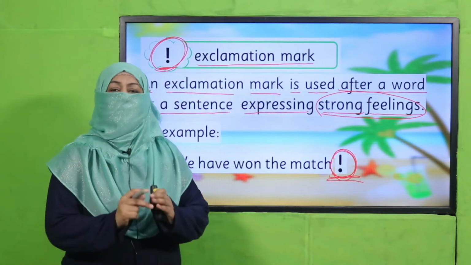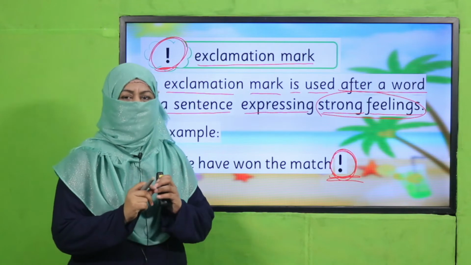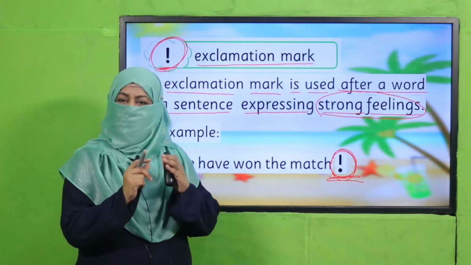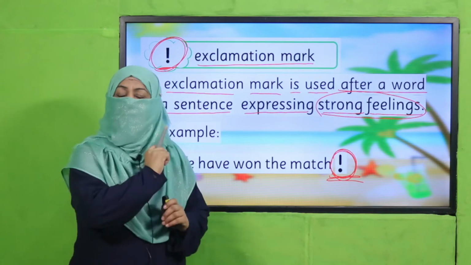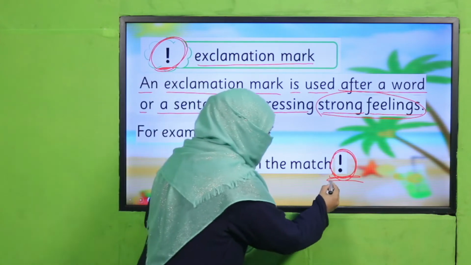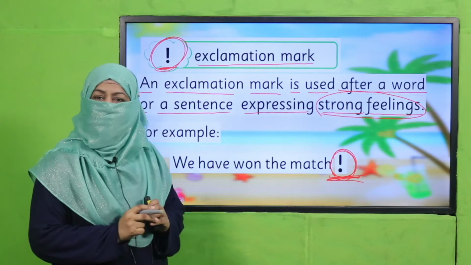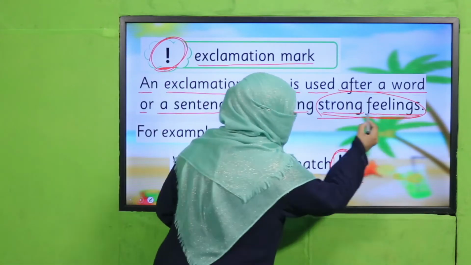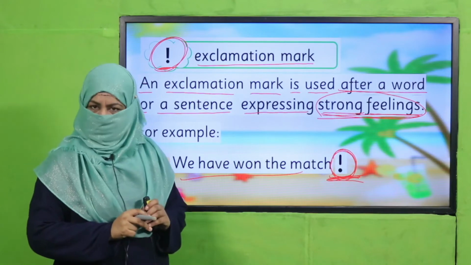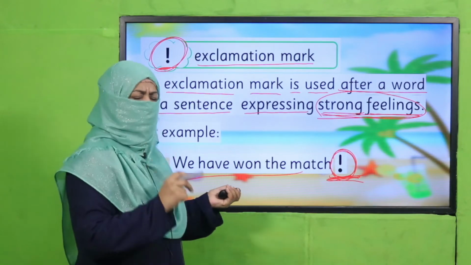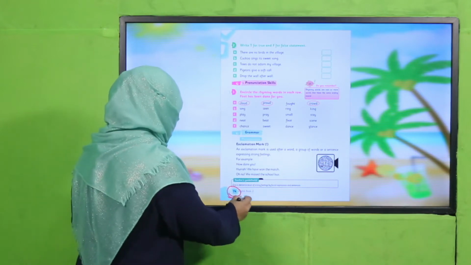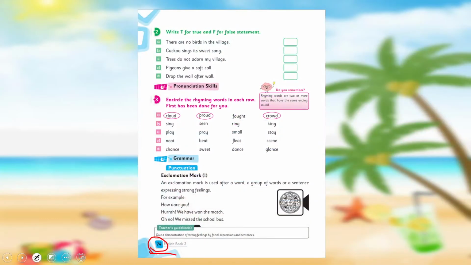Do you understand? So if it's happiness, if it's a sad emotion, if it's astonishment, whatever emotion you are feeling, after writing, you put an exclamation mark. It shows that this sentence is showing your strong feelings. Are you clear? Okay, let's see what your book says about it. Let's learn further. Open your book on page number 74 and let's see what's written there.